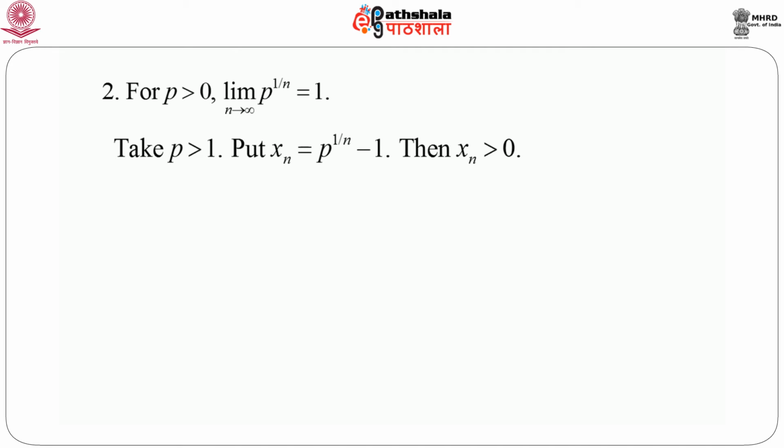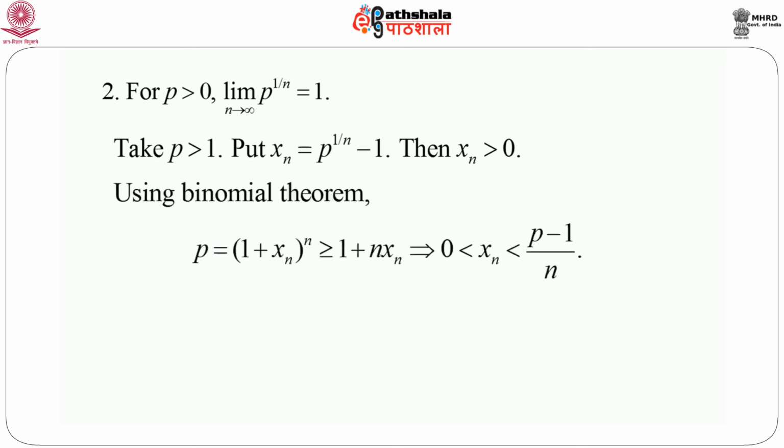So when p is greater than 1, put xn equals p to the power 1 by n minus 1. Since p is greater than 1, clearly xn is greater than 0. Now using binomial theorem, what is p? p is 1 plus xn whole to the power n. Keep this expansion only up to the second term. So this must be greater than 1 plus n into xn, because each of the terms is positive, because xn is positive. So 1 plus xn to the power n is greater than or equal to 1 plus n xn.